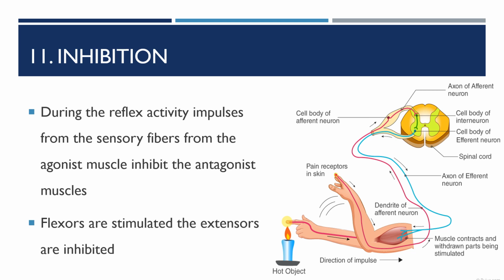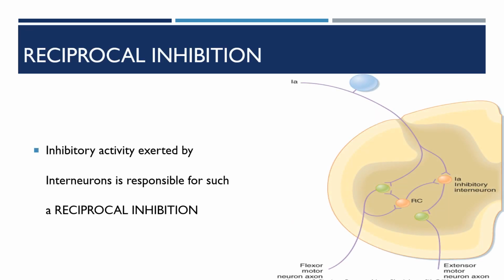For example, when the flexor muscle of a joint is stimulated, the extensor muscles are inhibited. The inhibitory activity exerted by interneurons is responsible for such a reciprocal inhibitory effect.